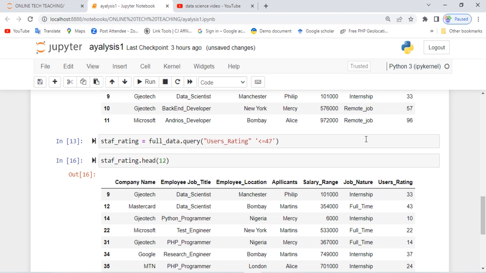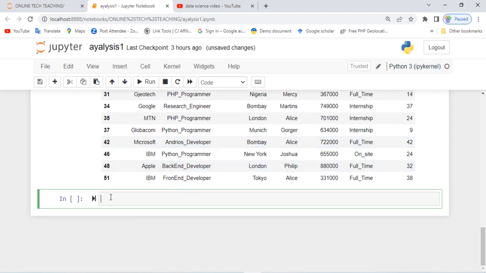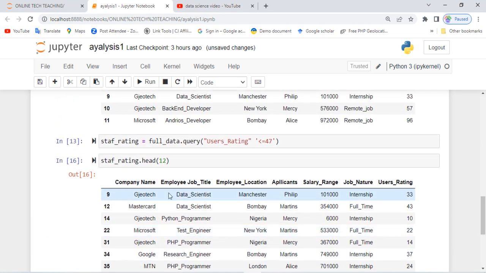What about when we are trying to set rating? We have to set up two attributes. Yes, we can define another technique whereby we say we need applicants who are in London, the staff in London. We are defining a variable, London, which is equal to full data, our variable container, dot query, and now we are passing it what? Where is our location here? Look at it, we have employee location.